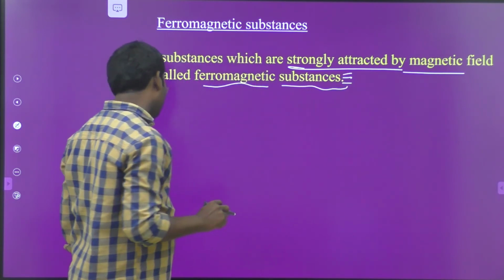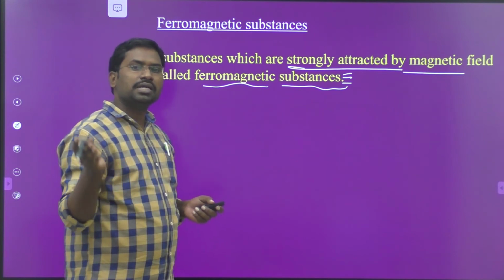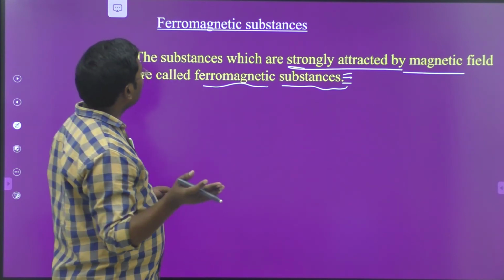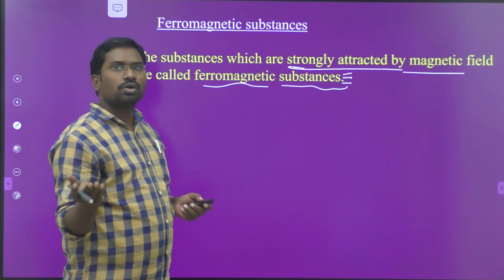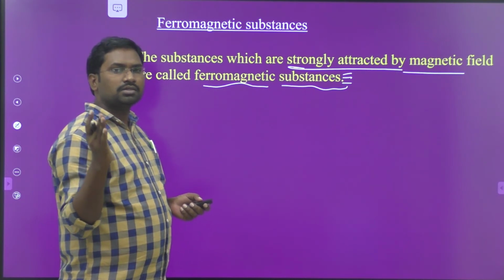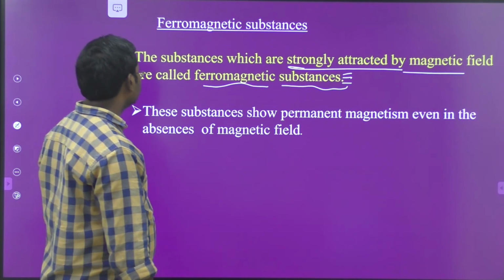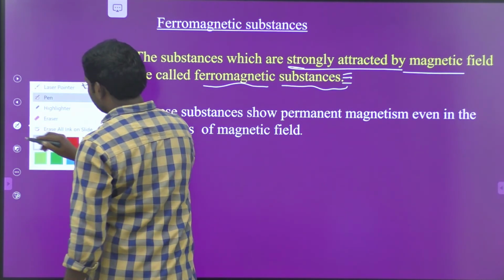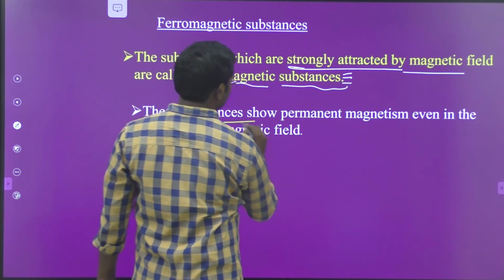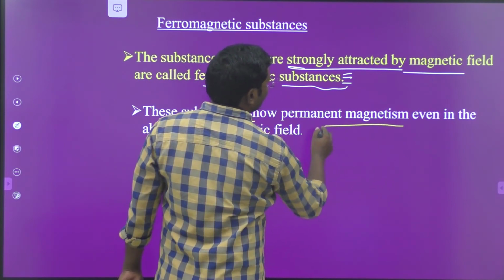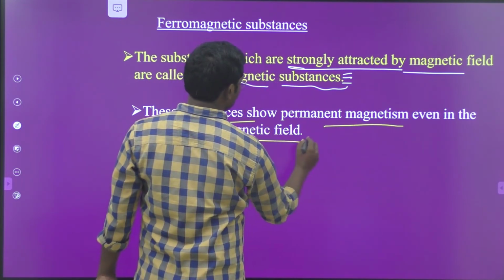The substances which are weakly attracted by magnetic field are paramagnetic. The substances which are strongly attracted by an external magnetic field are known as ferromagnetic substances. These substances show permanent magnetism even in the absence of magnetic field.